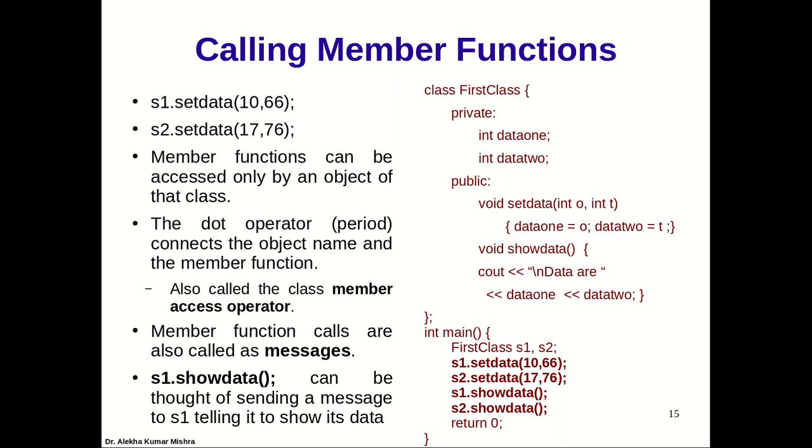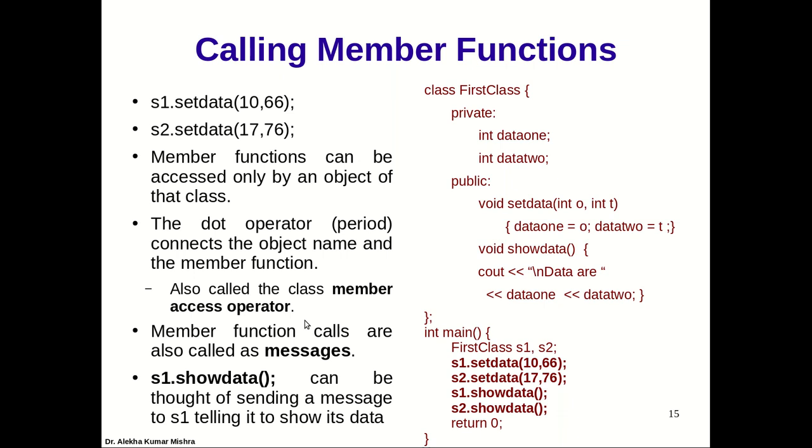All right, so the dot operator is in use again, just like in a structure, how you refer to the data members. An object or the structure variable dot data member, the same way here, when we want to call a member function, we also use the same operator, object dot the member function. So member functions are also called messages, like you are sending a message here to S1.